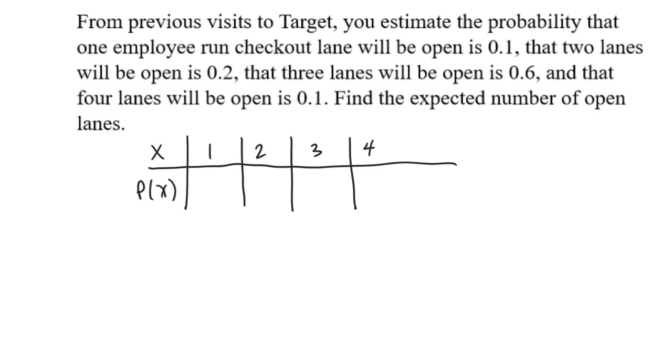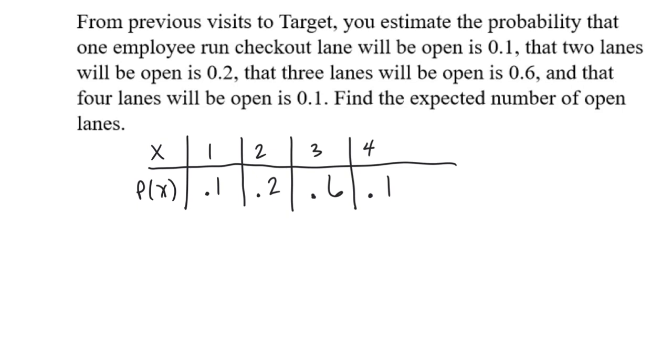We've got 0.1, 0.2, 0.6, and 0.1. So again, if I just said what's the average, it'd be tempting to say, well, just add these up and divide by 4. But again, these ones in the middle are more likely than the edges. We need to somehow show that, and of course 3 is the most likely.